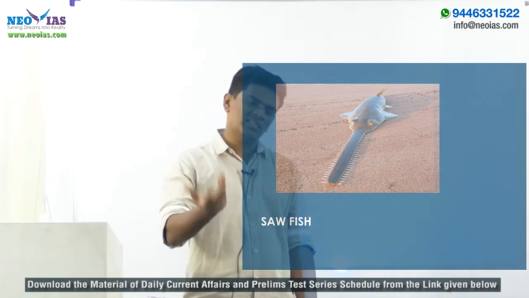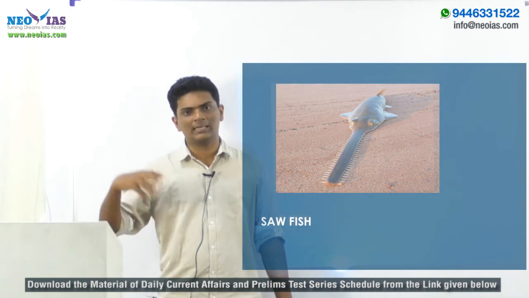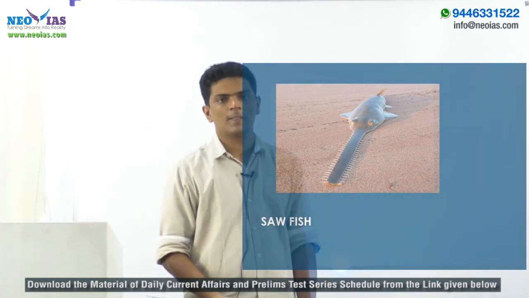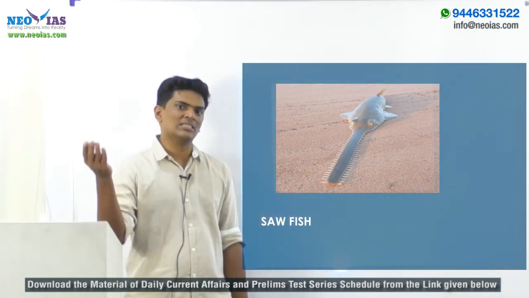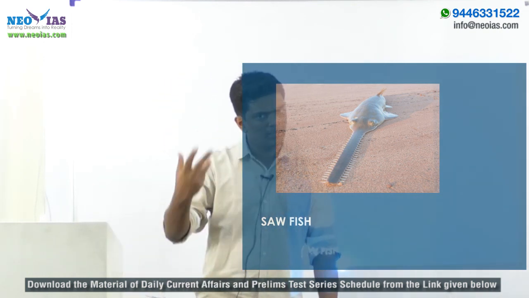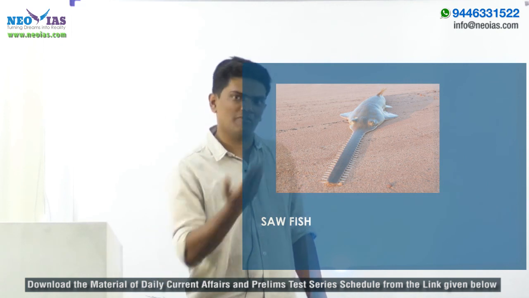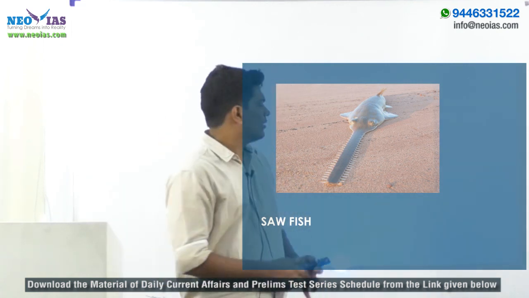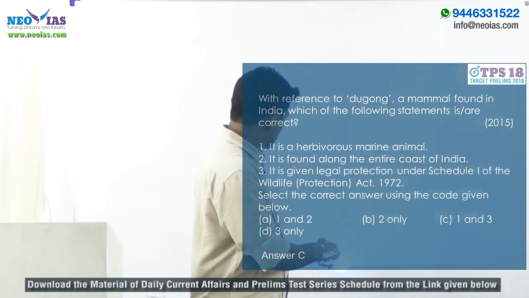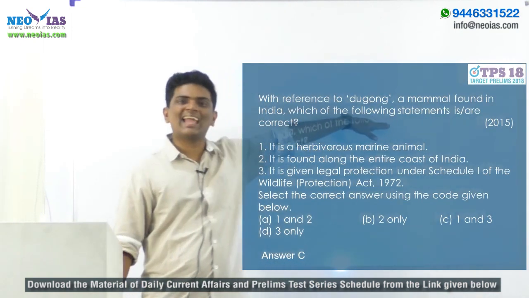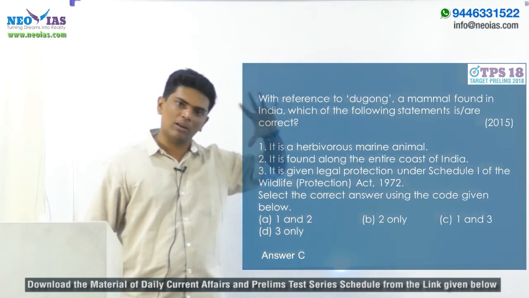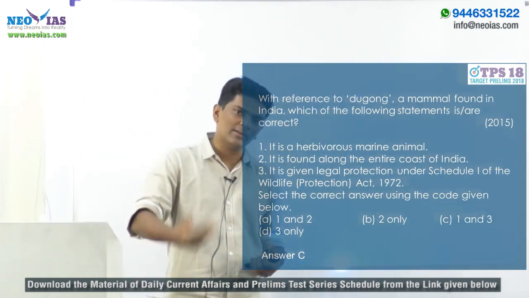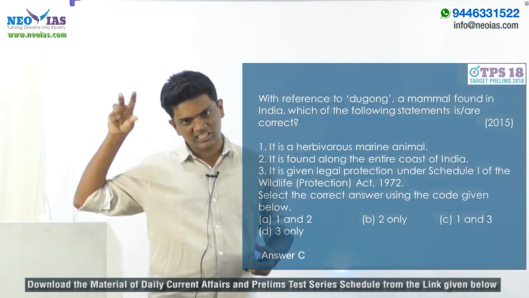So when a species is in news or it is critically or highly endangered, UPSC generally asks about it. Like in 2015 they asked about dugong. So similarly you can expect a question on sawfish. Last year also they had asked about species, even in 2016 they had asked. So a question can be like this: the peculiarities of that species, or if it is threatened or not, and what kind of protection has been given